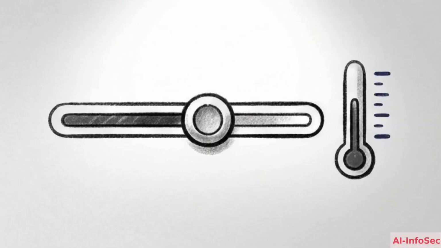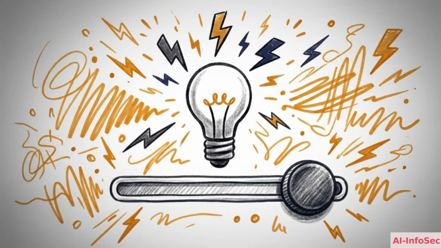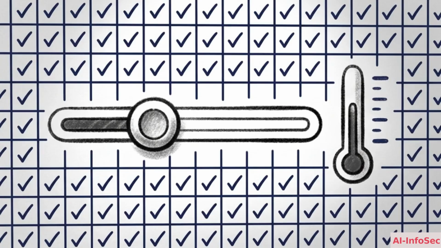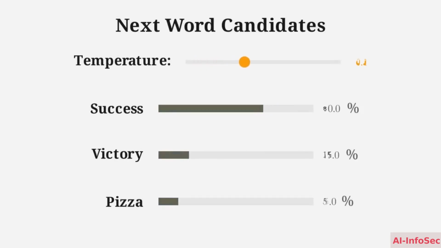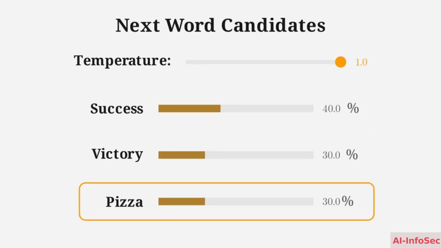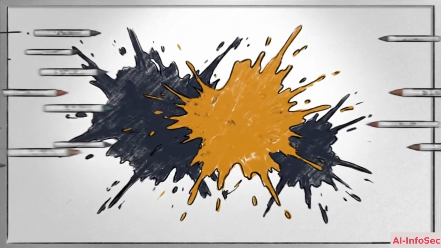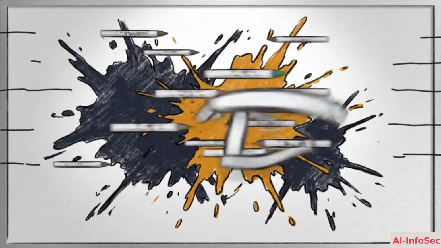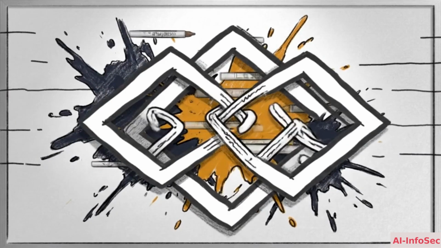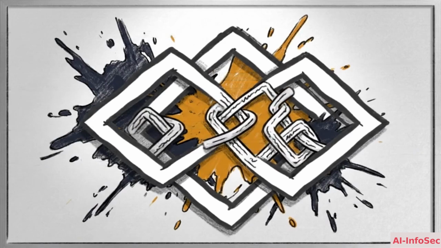You can think of this parameter as a master switch. Turn it one way, and the AI behaves like an unpredictable creative genius. Turn it the other, and it acts like a rigid, fact-checking auditor. Let's start at a high temperature setting, approaching 1.0. Here, the system is mathematically permitted to take risks and select lower probability words. This randomness allows the AI to produce diverse, varied outputs. It is perfect for brainstorming ideas, generating marketing copy, or writing a fictional story.